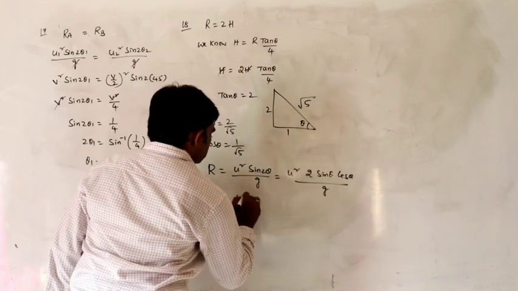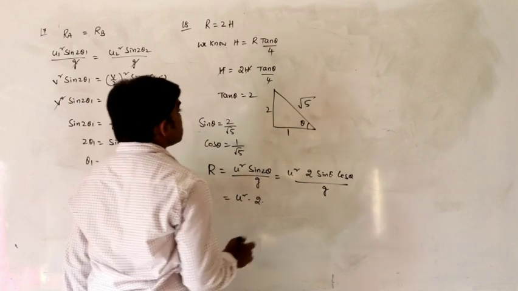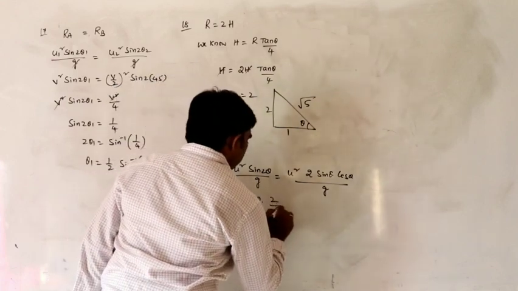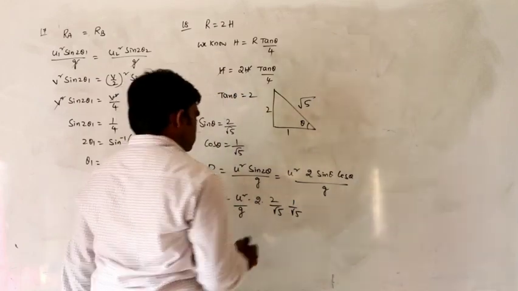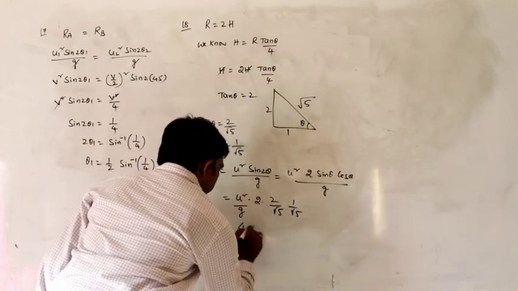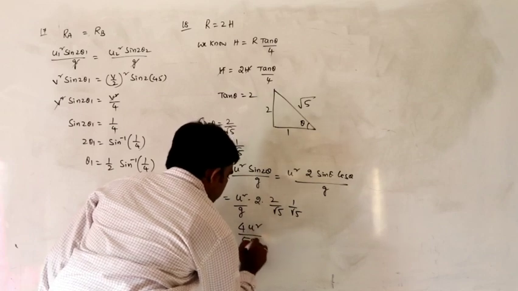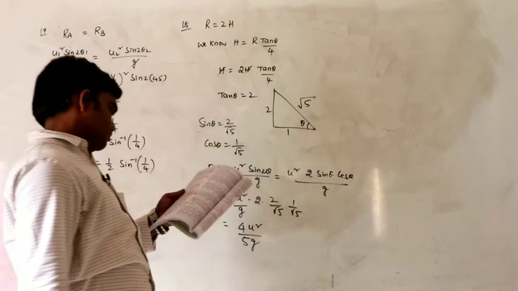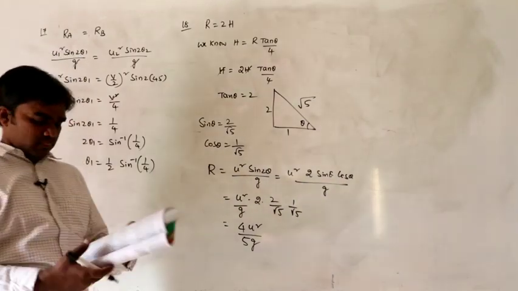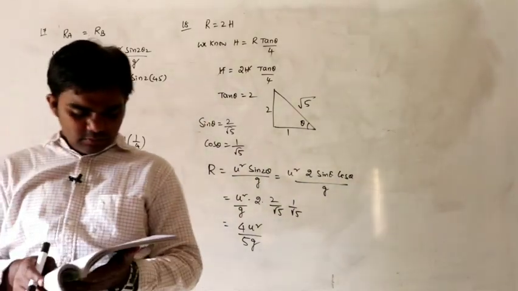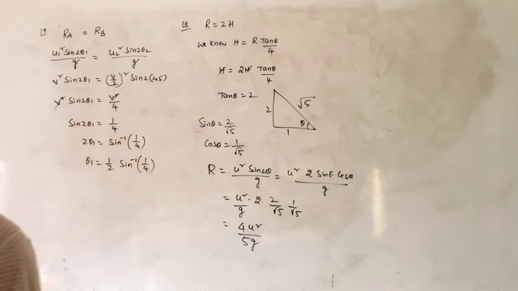That is u square into 2 into 2 by root 5 into 1 by root 5 divided by g. That means 4u square by 5g. That is the range. This is the way to calculate problems based on this.